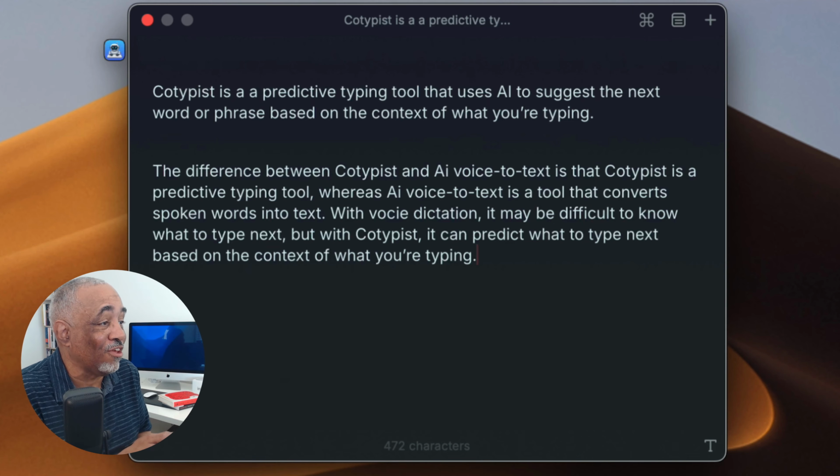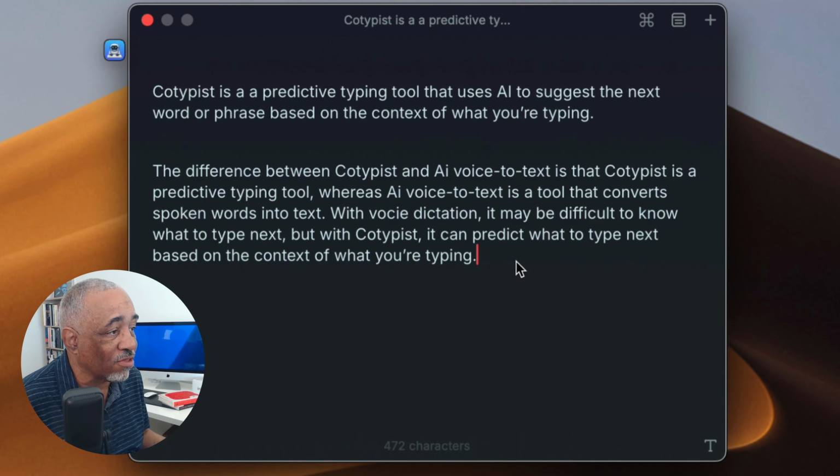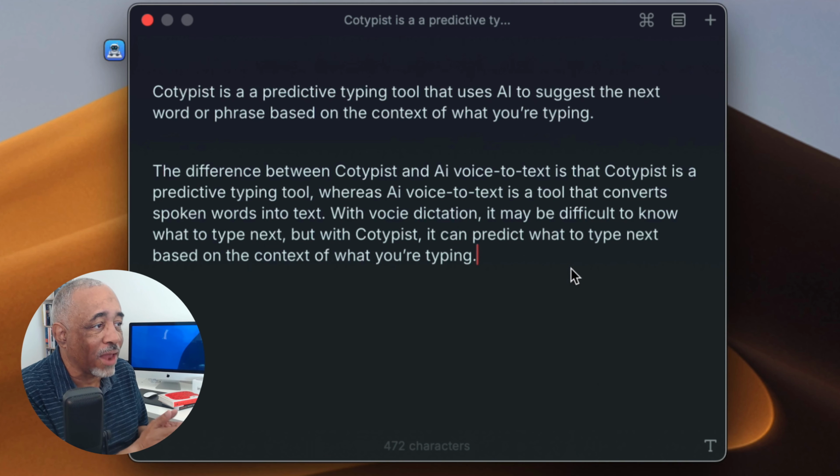Now I'm doing this as a kind of video demo, so it's a little bit tricky to think about this while I'm doing the video. But basically, you see where that is. So the difference between Cotypist and AI voice to text is that Cotypist is a predictive typing tool, whereas AI voice to text is a tool that converts spoken words into text. With voice dictation, it may be difficult to know what to type next, but with Cotypist, it can predict what to type next based on the content of what you're typing. Now, that's a little bit repetitive, and in normal situations, I might not have accepted the suggestions in that particular way, but I just want to show you how that works.